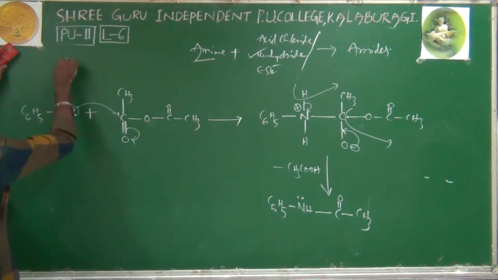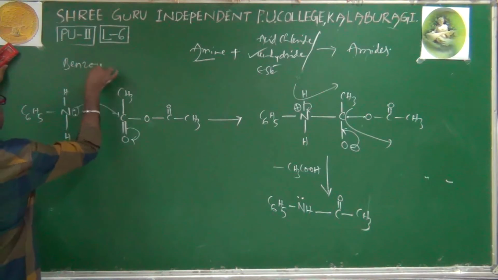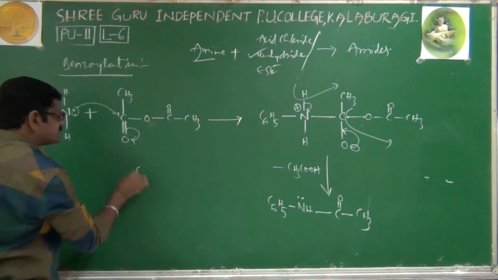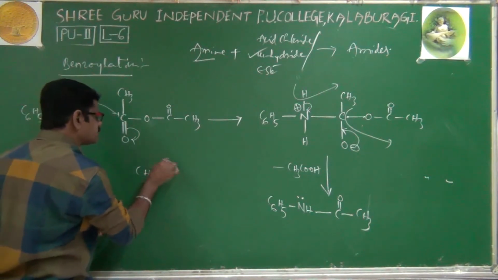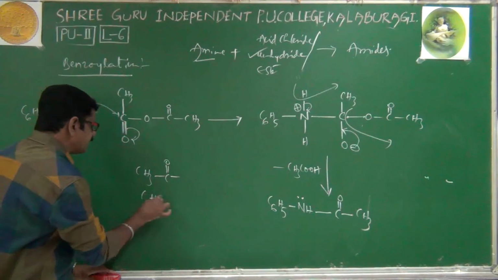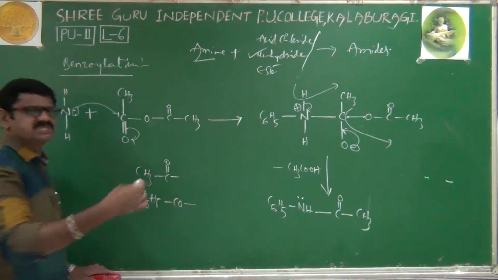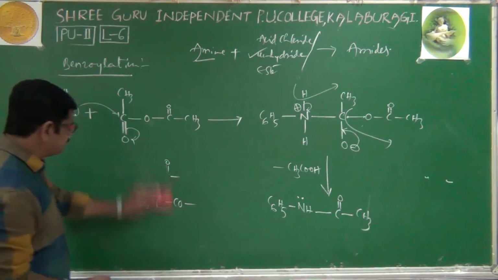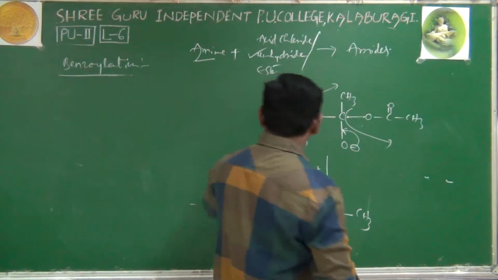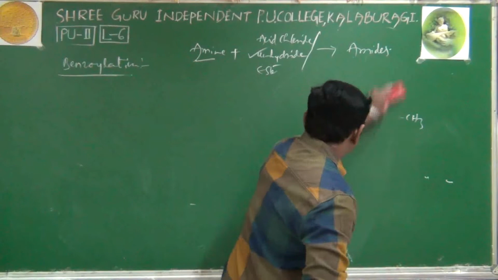Benzylation, I write. Benzylation. For the acylation purpose, the CH3CO group will be substituted. That is acylation. For benzylation purpose, the C6H5CO group should be substituted. That is called benzylation. Right. We'll see then. Benzylation process.